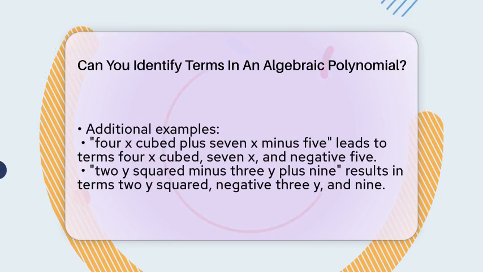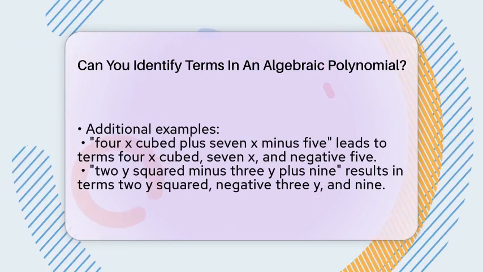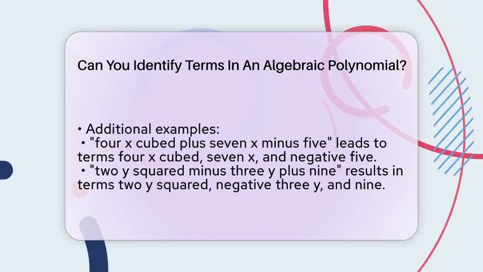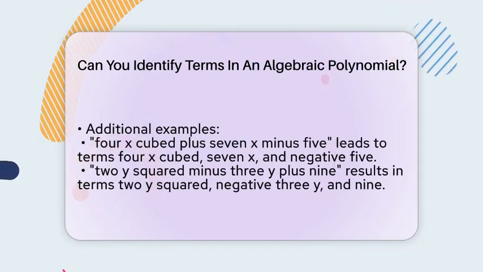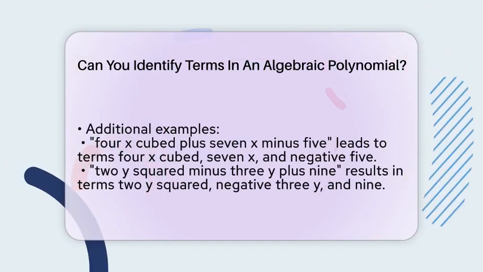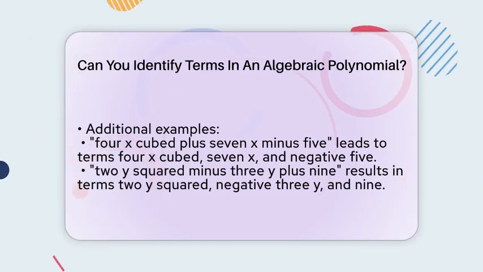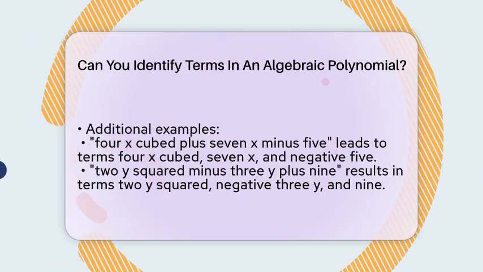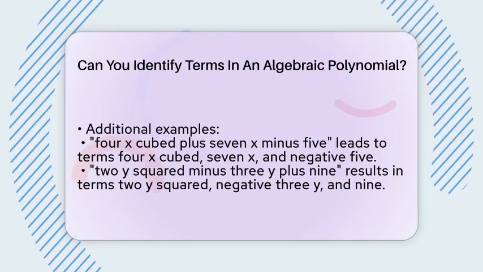Let's look at some examples. In the polynomial 4x cubed plus 7x minus 5, the terms are 4x cubed, 7x, and -5. Another example is 2y squared minus 3y plus 9, where the terms are 2y squared, -3y, and 9.